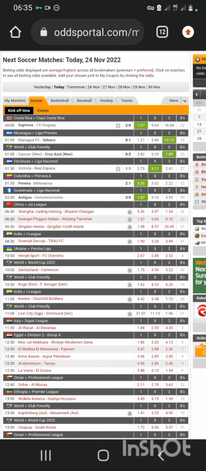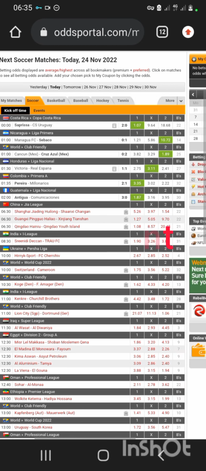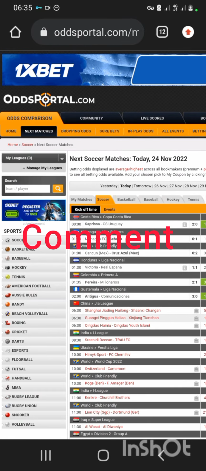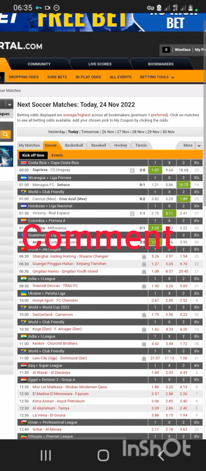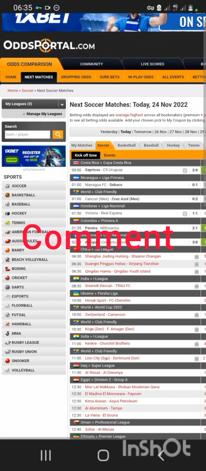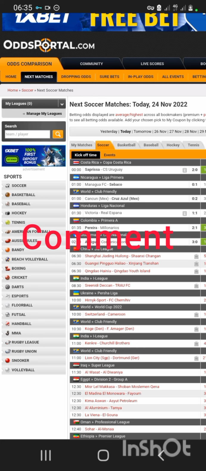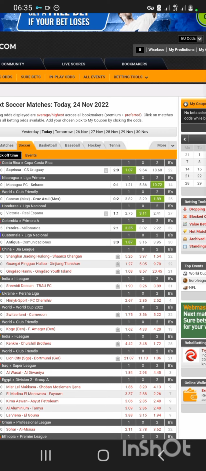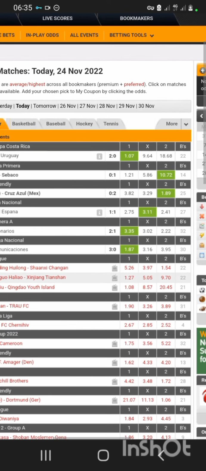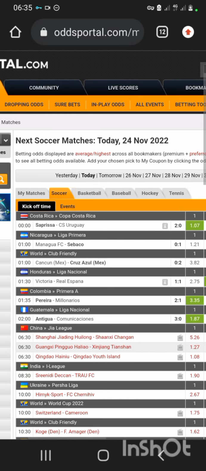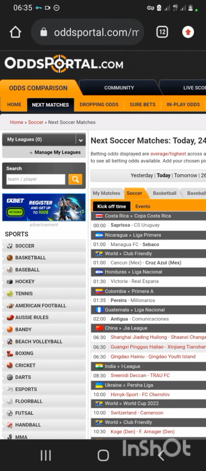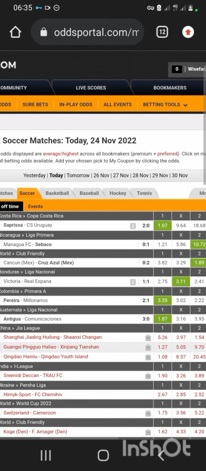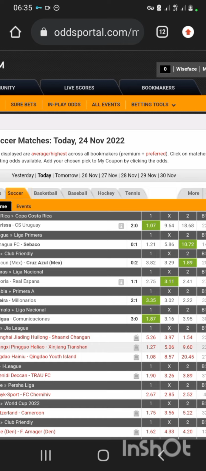There are other predictions other than the general one. So all you have to do is, when you log in and open Oddsportal, you will see at the status bar here: odds comparison, community, live scores, and bookmakers. Below that you have home, next matches, dropping odds, sure bets, in play odds, all events, betting tools.